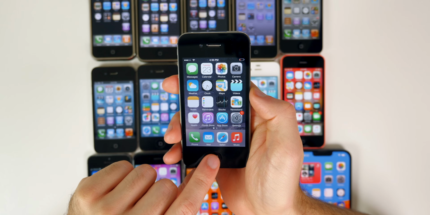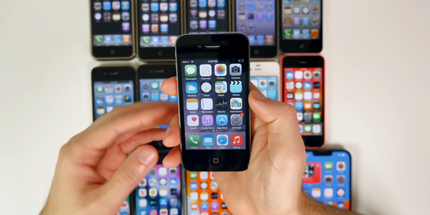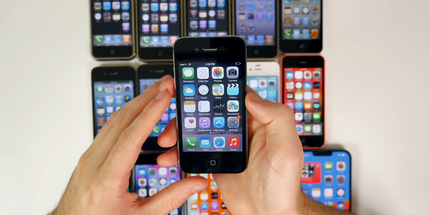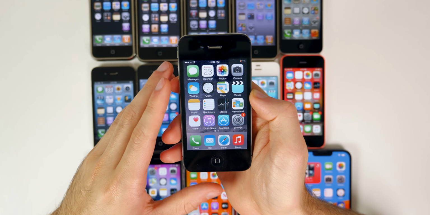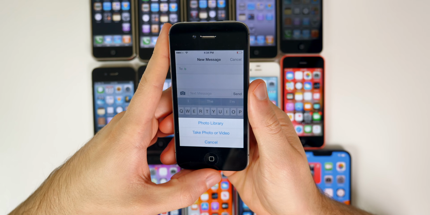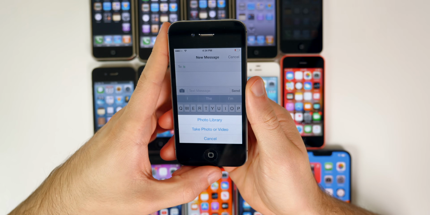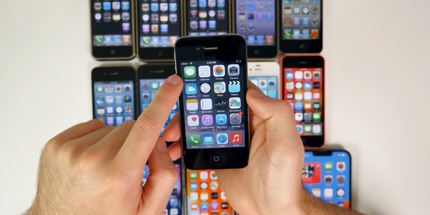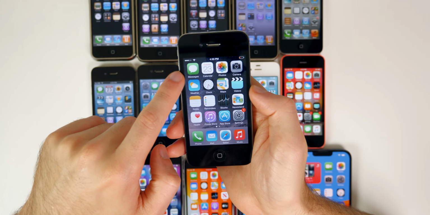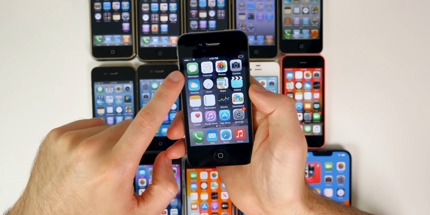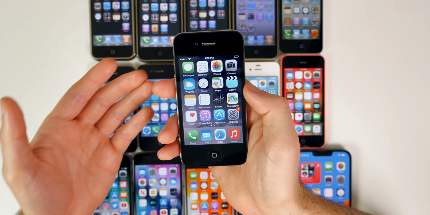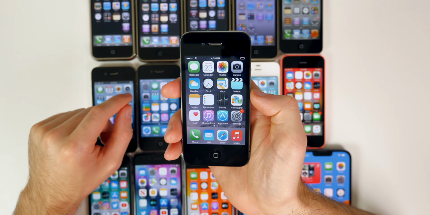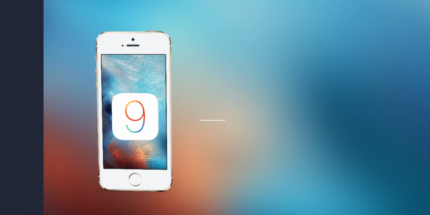We also got things like audio messages, location sharing, an improved video message interface, better group messaging management, and a way to send multiple images and videos at once inside of the Messages application. You were not able to send more than one photo or video beforehand with iMessage. We also got things like HomeKit and iCloud Drive in iOS 8.